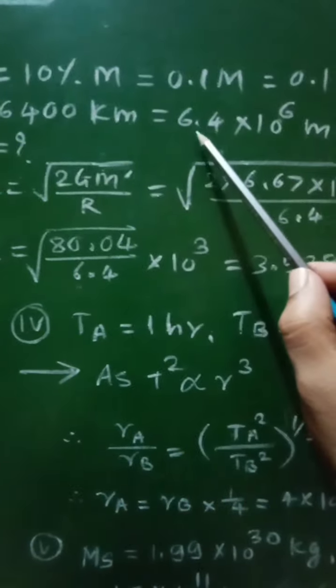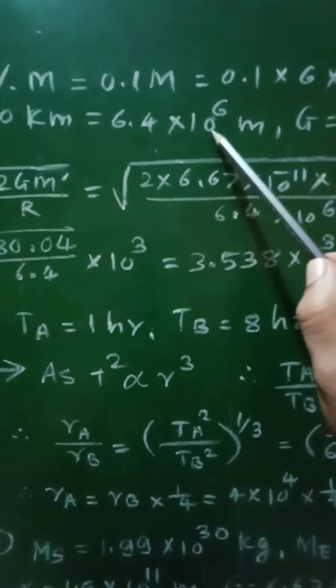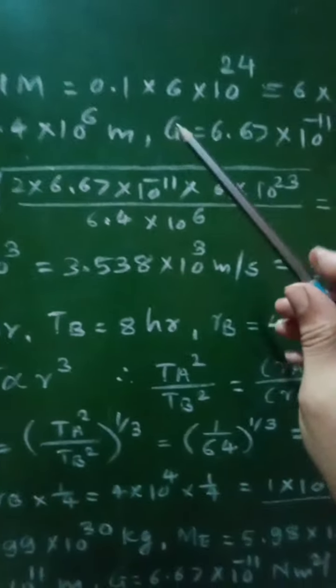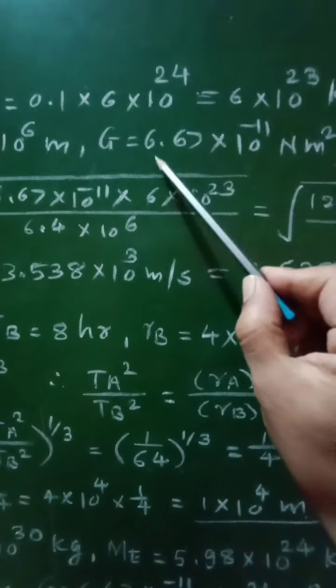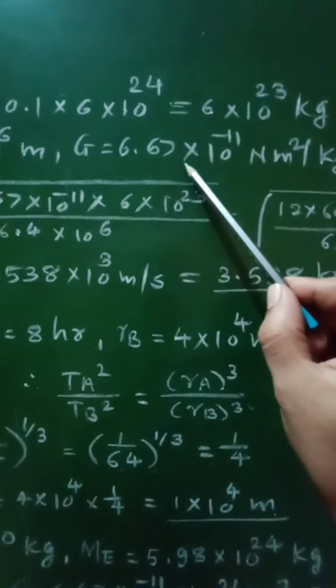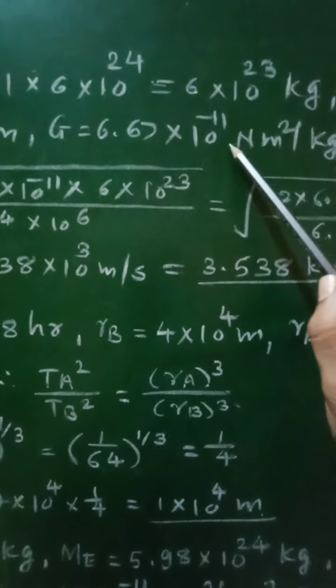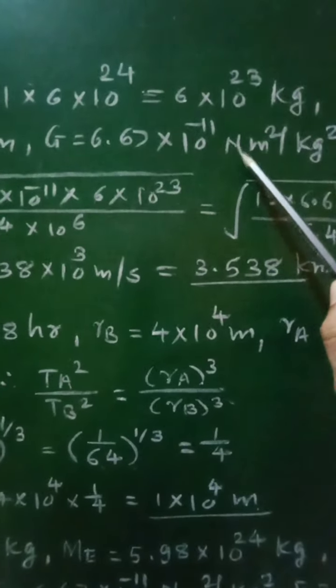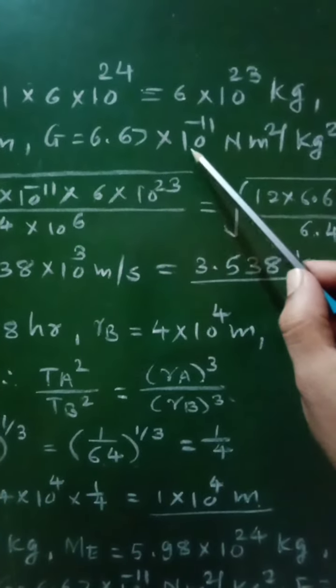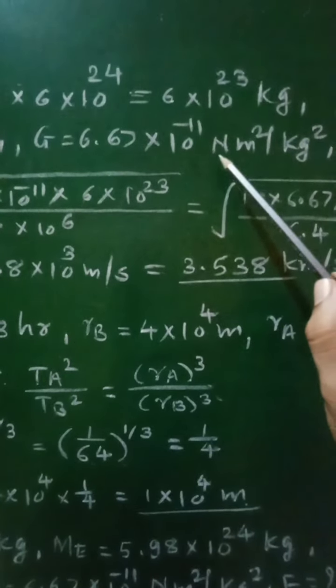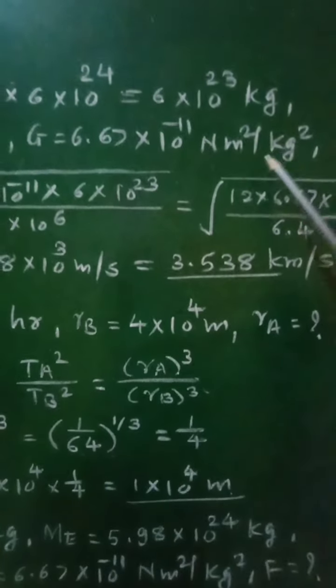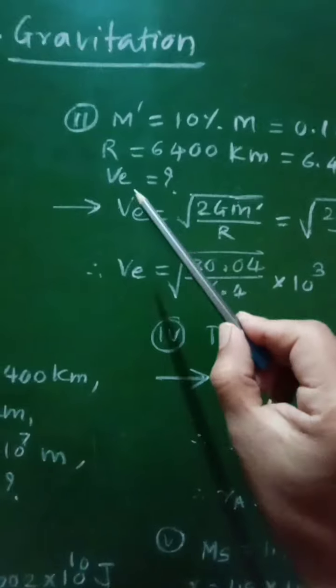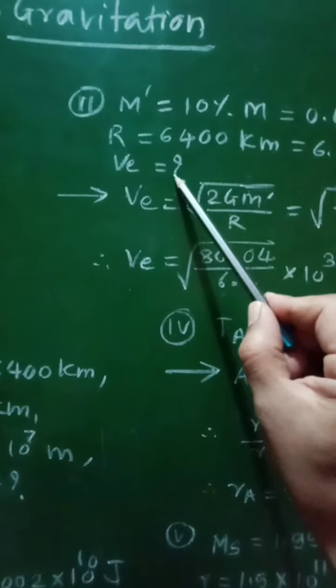Then gravitational constant G is equal to 6.67 into 10 raised to minus 11 Newton meter square per kg square, and we have to find out the escape speed v e.